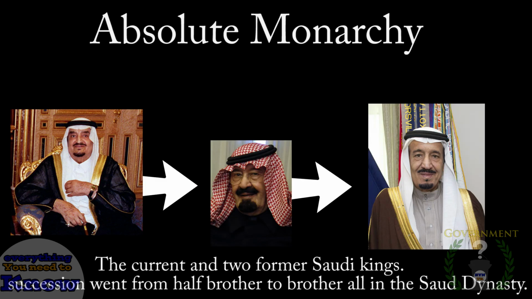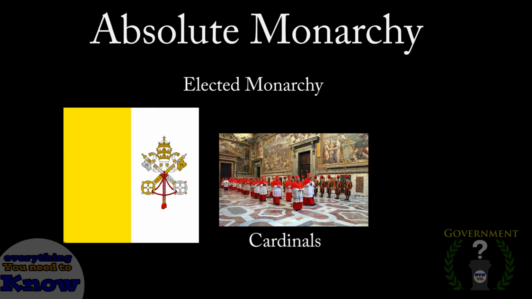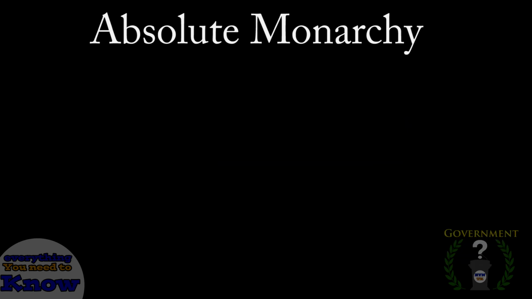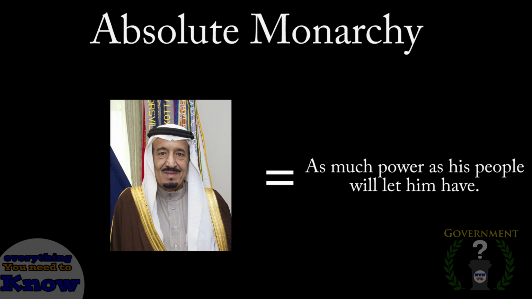The power is transferred hereditarily except in the Vatican's case where it is an elected monarchy, where the cardinals vote for the next pope. I can make another video completely about the Vatican because of how interesting of a country it is, but we'll leave that to another time. Now, in theory, the monarch does have absolute power, but the ruler only has as much power as his or her people will let them have.